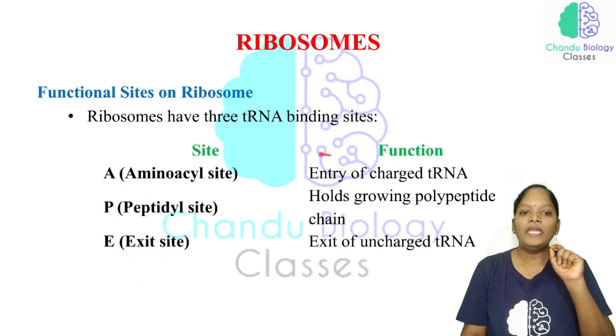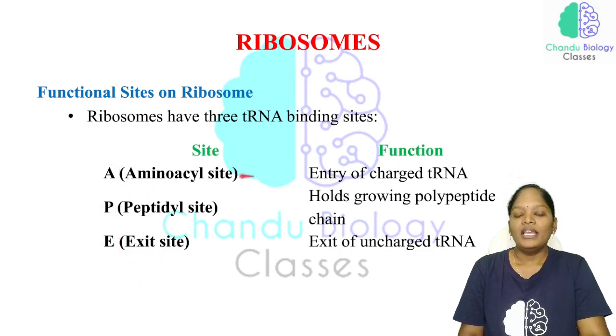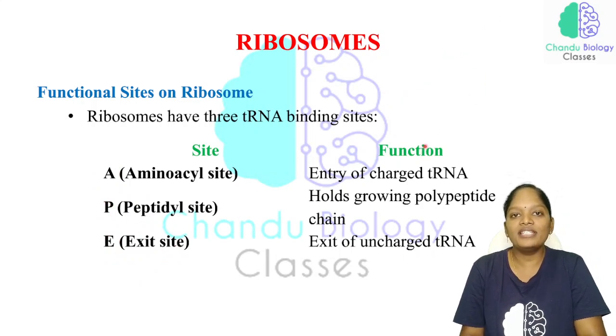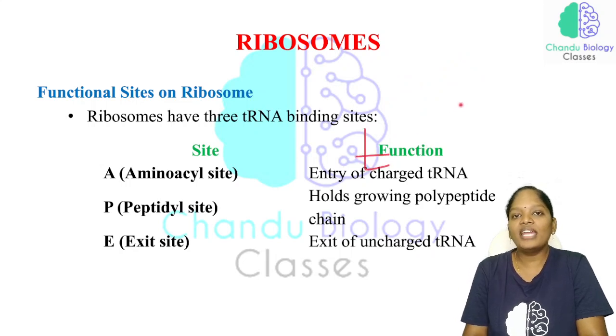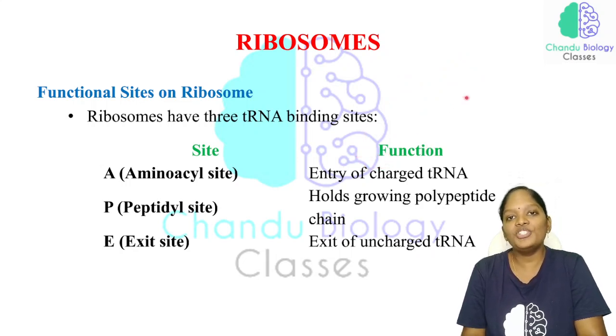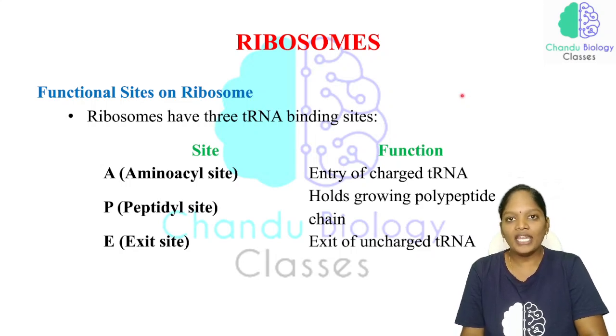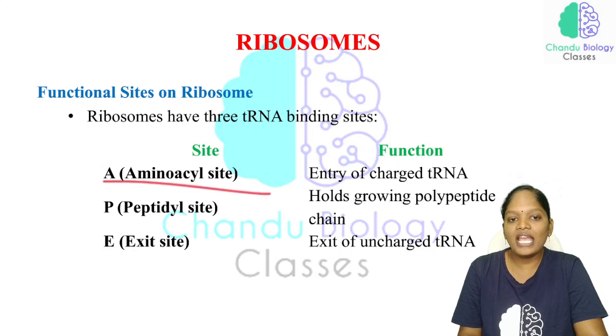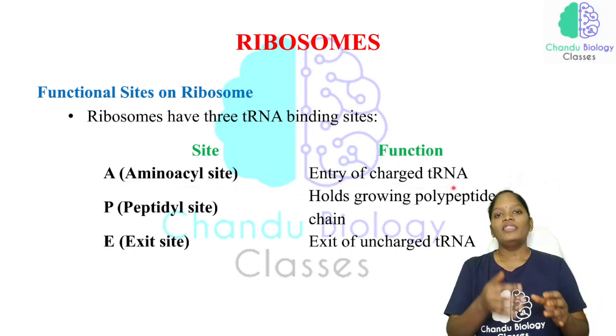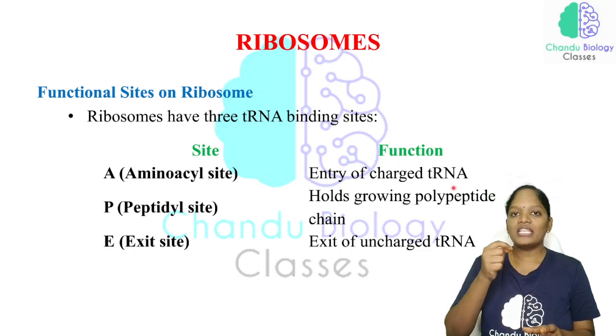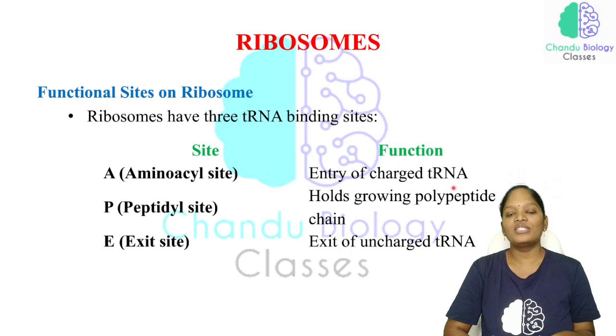And what is the function of the A site? If the tRNA is attached with an amino acid, we call it a charged tRNA. If the tRNA does not have any amino acid, we call it an uncharged tRNA. tRNA with amino acid is charged tRNA, and tRNA without amino acid is uncharged tRNA. In the A site, that is the aminoacyl site, is the entry of charged tRNA. The first site where the tRNA enters is called the A site, the aminoacyl site.